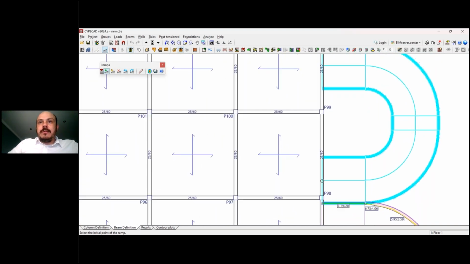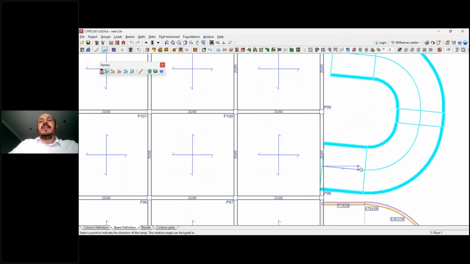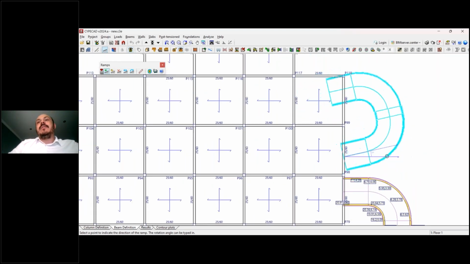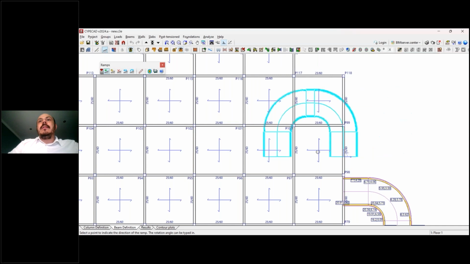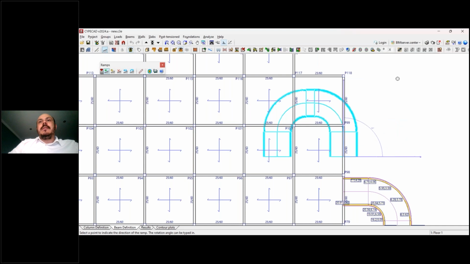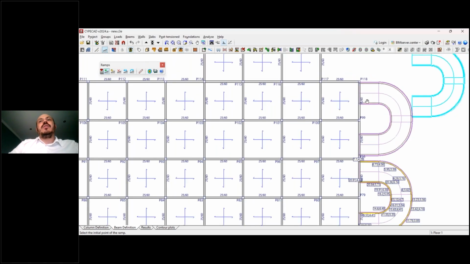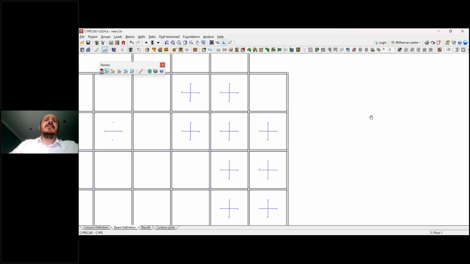Let's imagine I would like to put it here, and once I define a first anchor point, I can define the rotation of this ramp core. If I use this button here, that is the orthogonality, I can have a more precise introduction according just to the main angles, 0, 90, and then just click to confirm and introduce this ramp. So it's quite easy to add a ramp.